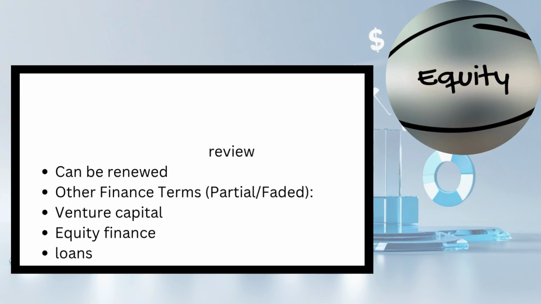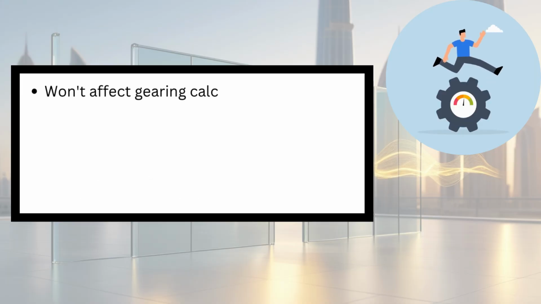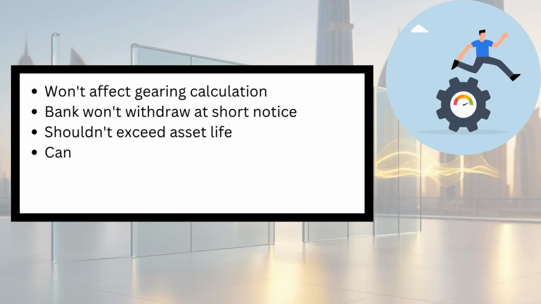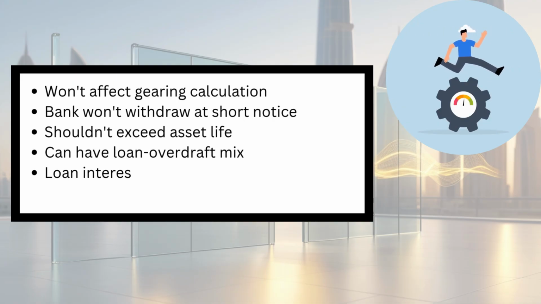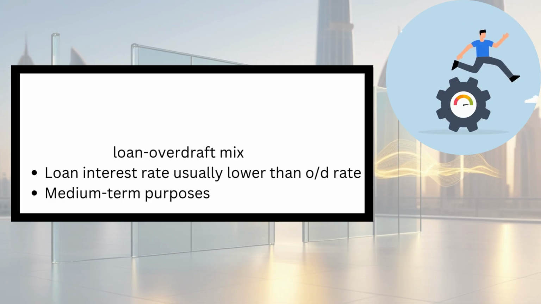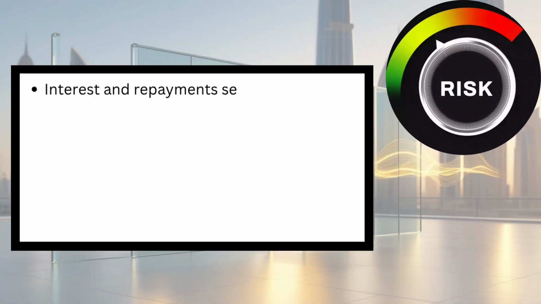Other finance terms: partial, faded, venture capital. Equity finance loans. Won't affect gearing calculation. Bank won't withdraw at short notice. Shouldn't exceed asset life. Can have loan overdraft mix. Loan interest rate usually lower than OD rate. Medium-term purposes. Interest and repayments set in advance.